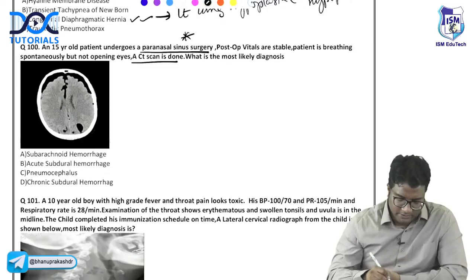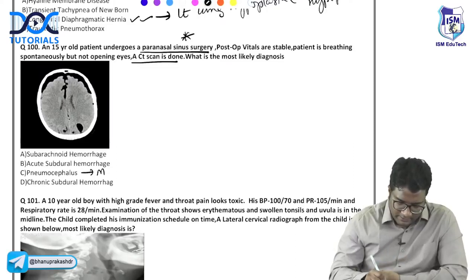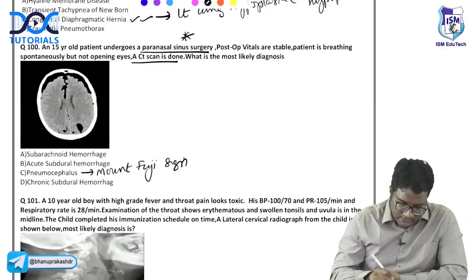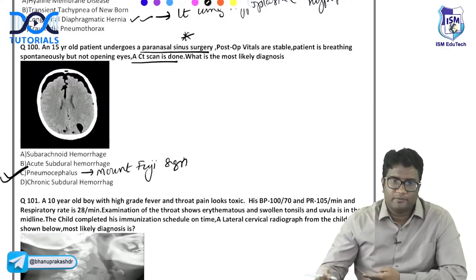Very good. Mount Fuji sign, pneumocephalus. This is the Mount Fuji sign. Just now we discussed, right? So Mount Fuji sign. This is pneumocephalus. Very nice.